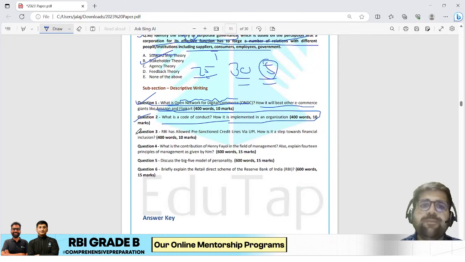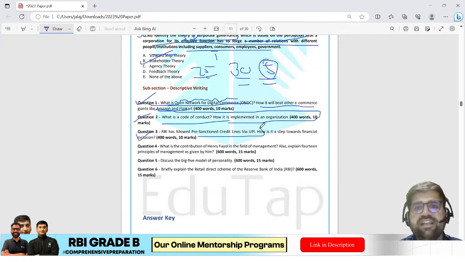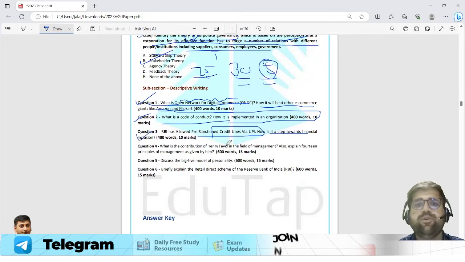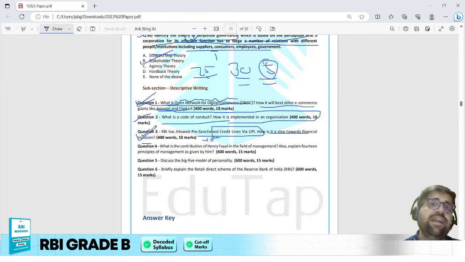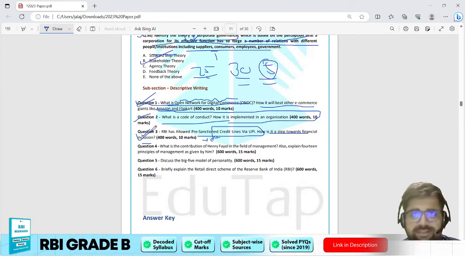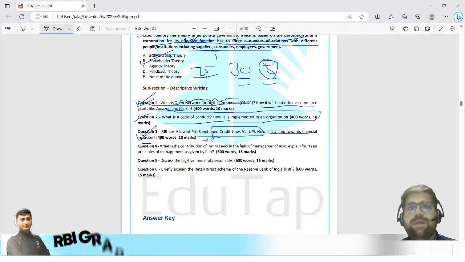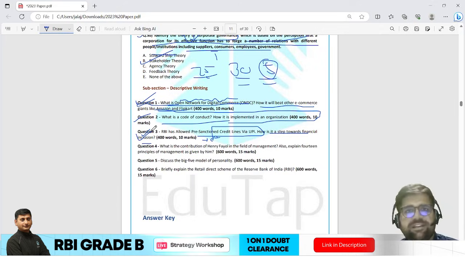Question number 3, RBI has allowed pre-sanctioned credit lines via UPI, how is it a step towards financial inclusion? Again, this is based on your current affairs knowledge only. So if you see, question 1 and question 3 in the 10 markers are based in finance and on your current affairs knowledge only. I will discuss the probable answers. Meanwhile, I am just discussing the overall background of that particular question.